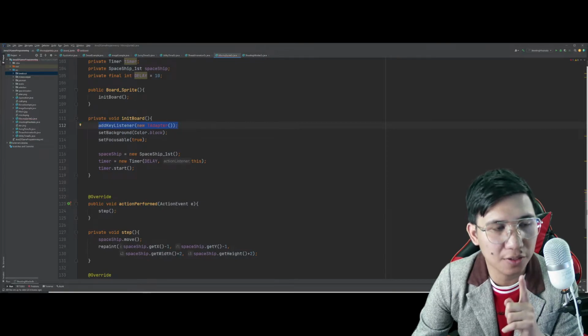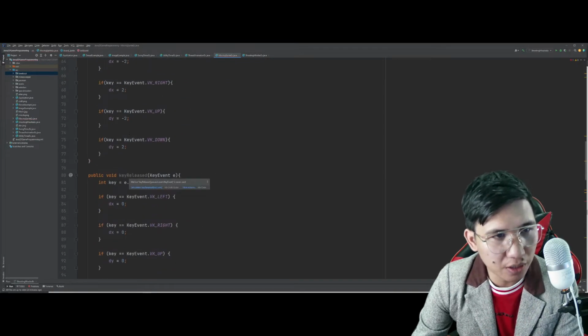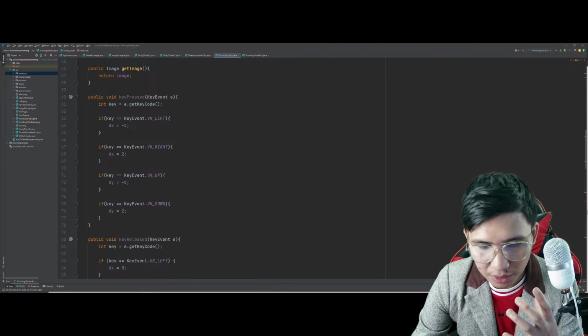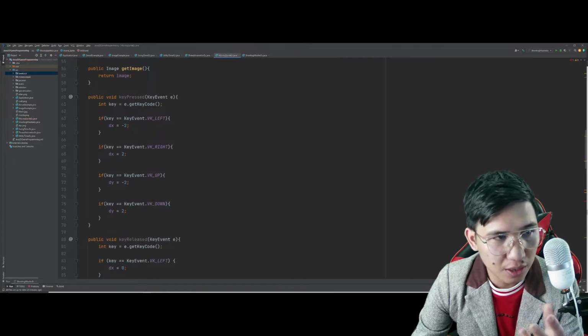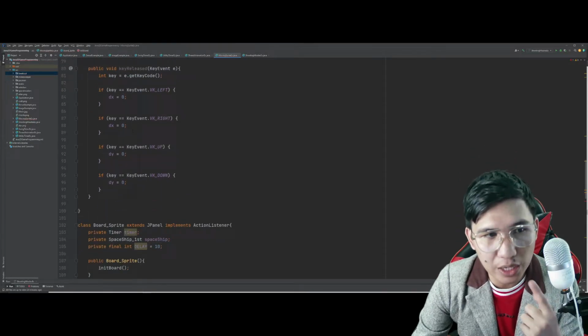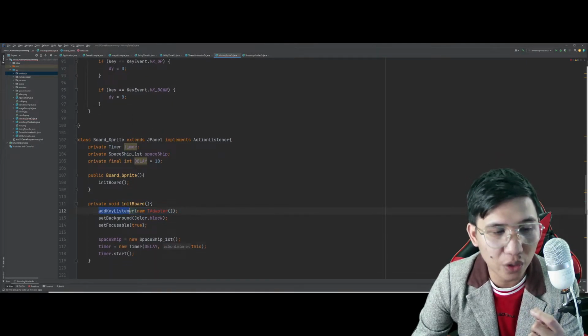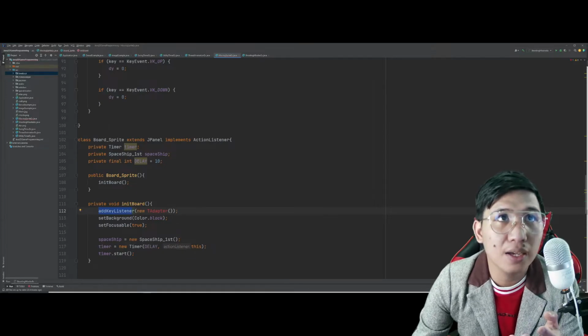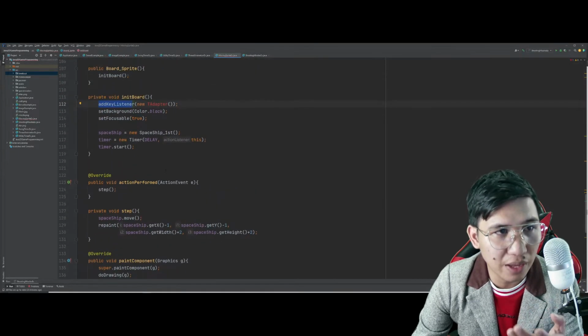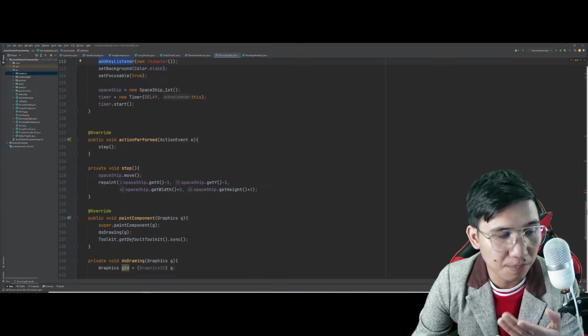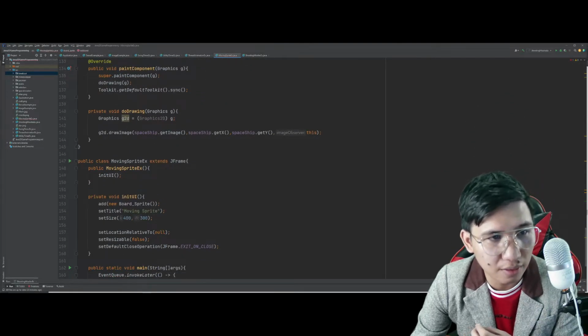Itong key listeners natin. Every particular event na ginawa natin dito, every particular key presses, this will be useless because we didn't really implement what we call the listeners. Puro event lang eh. Diba? And sabi ko nga sa inyo lagi, napaka-importante rin na kapag ka may event, may listeners. Pag may listeners, meron ding event. Diba?